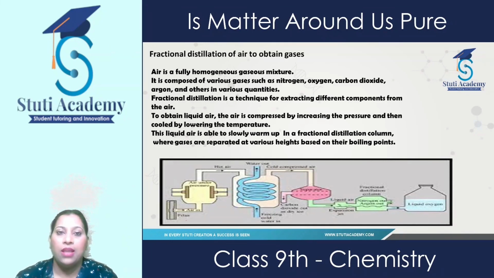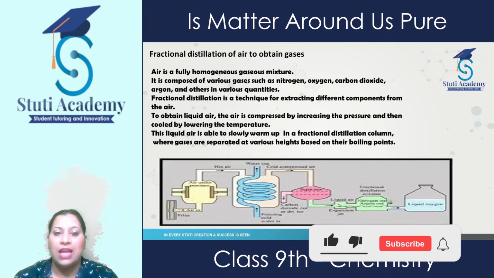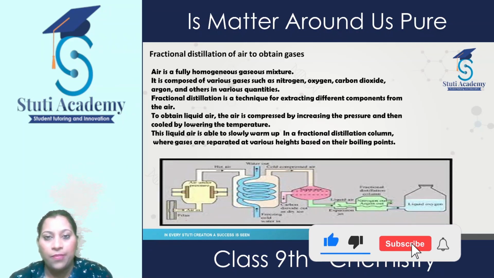When we pass the air under pressure, the different components present in air, these components are nitrogen, oxygen, carbon dioxide, argon, and other substances, get separated out depending upon their boiling point. And whichever gas has the lowest boiling point comes first.